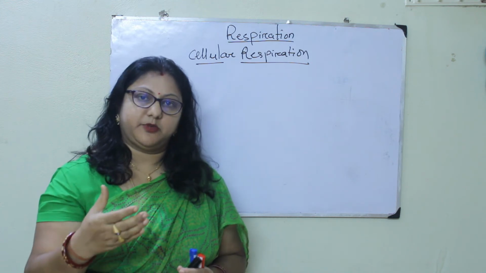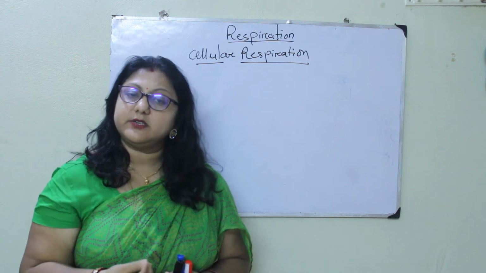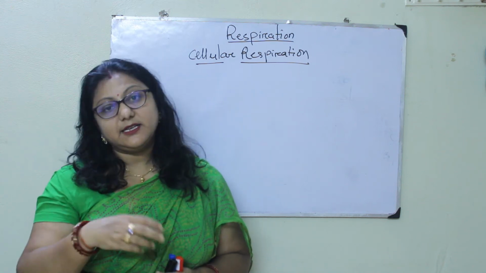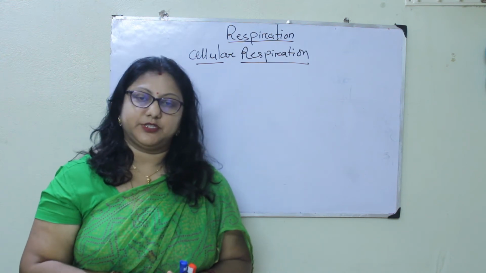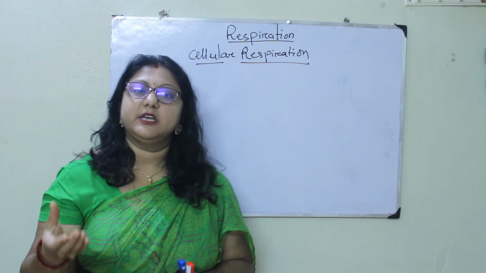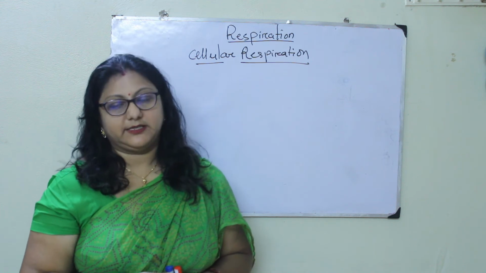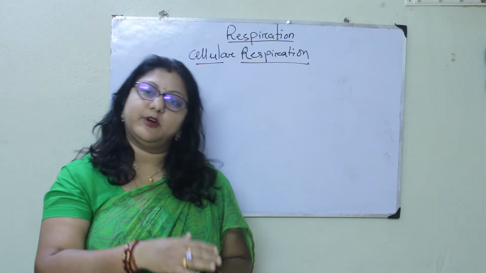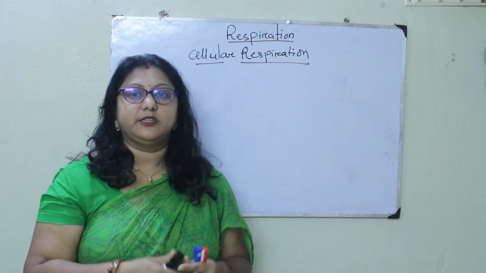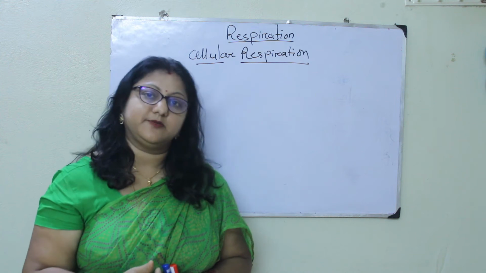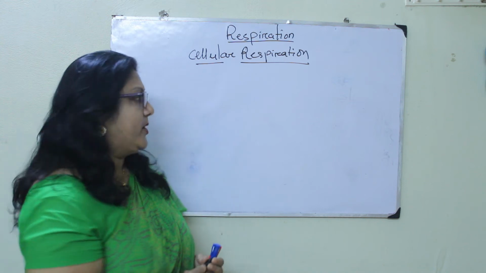The oxidation process, or the breaking down of glucose, does not require oxygen in certain organisms, and in certain organisms the breaking down of glucose needs the presence of oxygen. Most of the higher organisms require oxygen to break down the glucose, and many lower organisms do not require oxygen for breaking down of glucose. So with the requirement of oxygen in the process of cellular respiration, it is divided into two categories. Now what are the two categories?